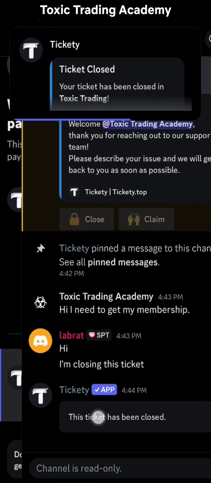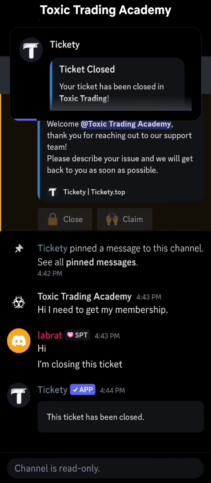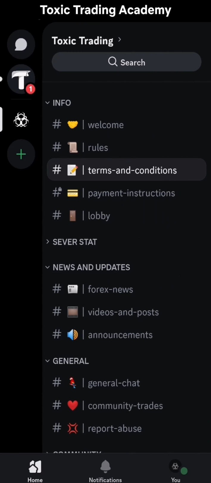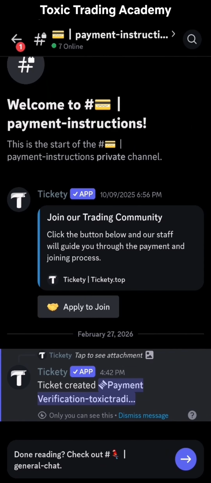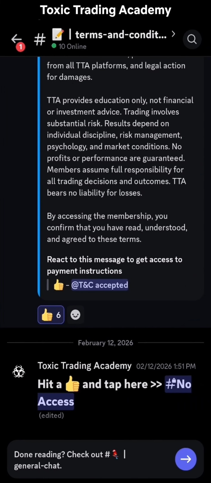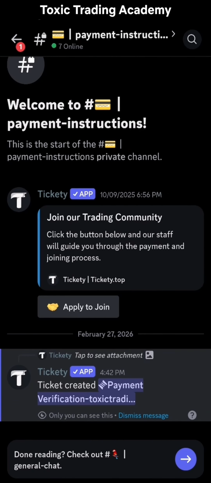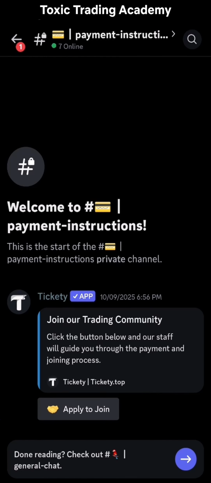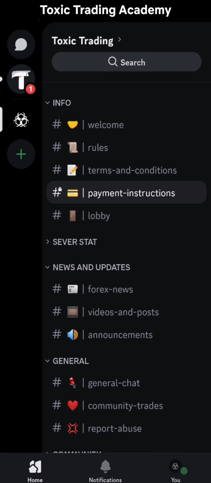And once they close it, ticket has been closed. You see this? Ticket has been closed. Once this is closed, you get out and it's no longer there. There's no more a ticket channel. So you come here, you tap this one, it has been closed, right? Dismiss message, and it's gone. It's completely gone. Once you have made the payment, that particular temporary channel is gone.